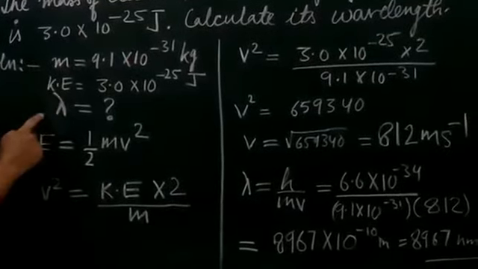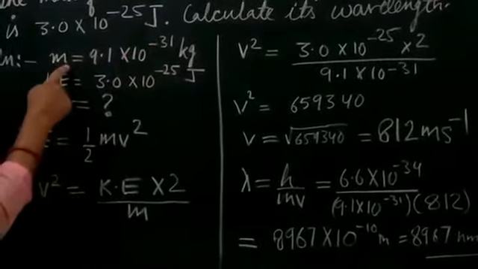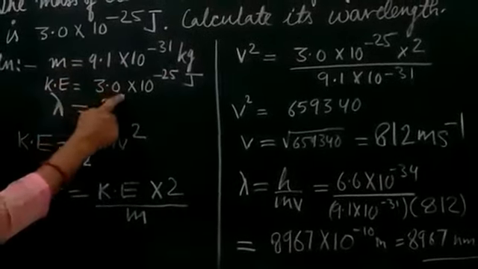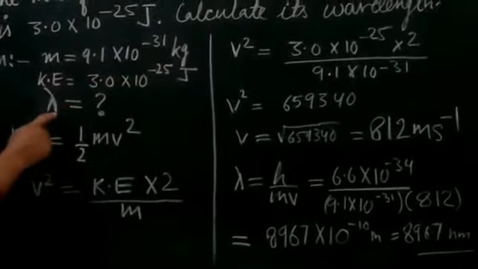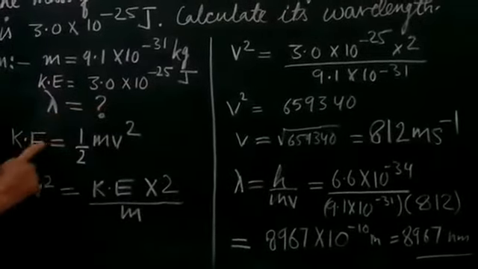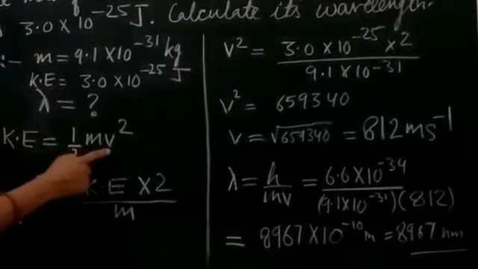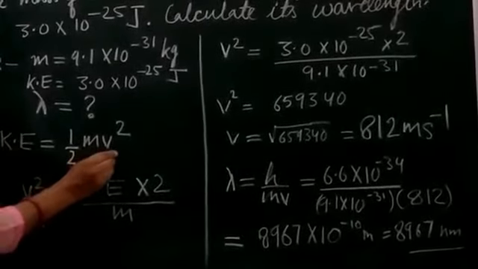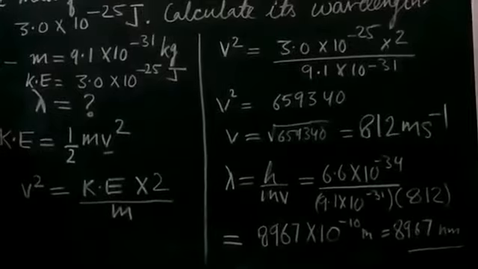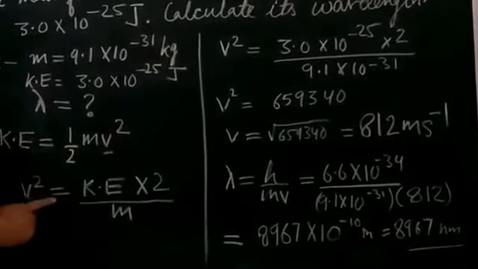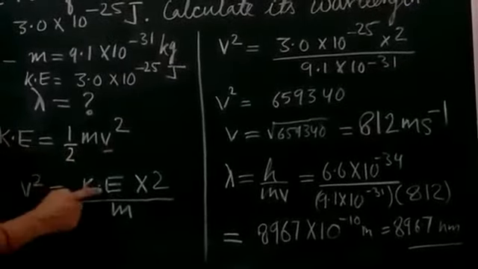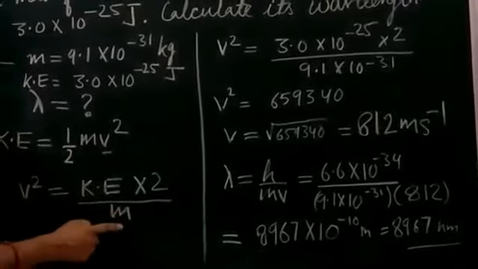First of all, we will write down the quantities which are given to us. Mass is known to us, kinetic energy is also given to us. So we have to find out the wavelength, right? So we will apply here first the kinetic energy formula, that is half mv square. From here we will calculate V, because V is not known to us. So V square will be equal to twice the kinetic energy upon the mass of the electron.